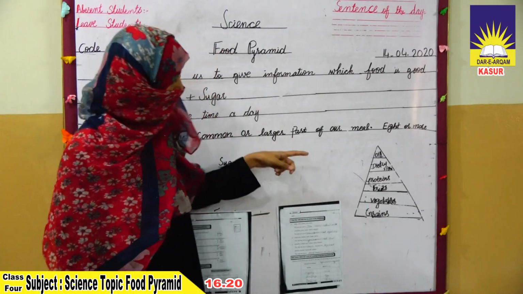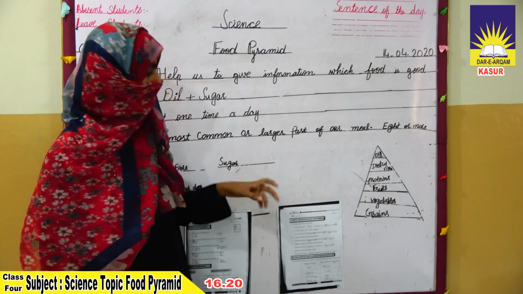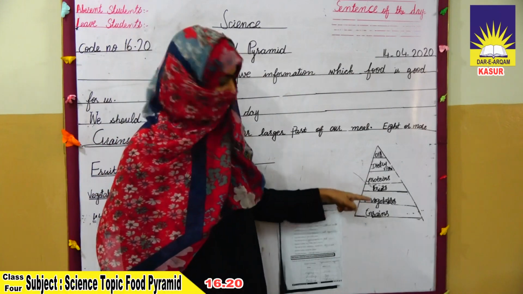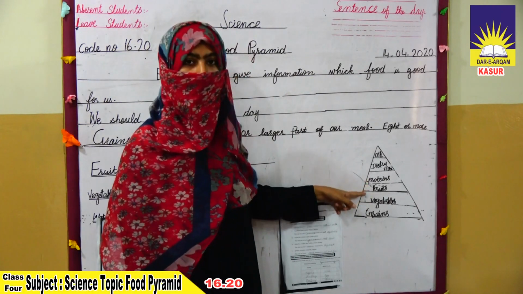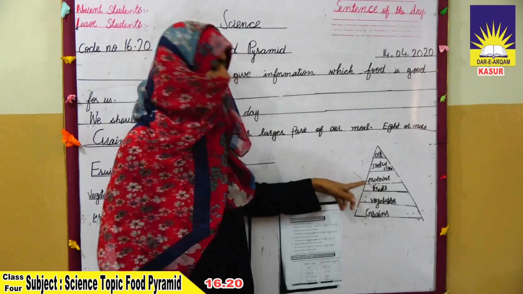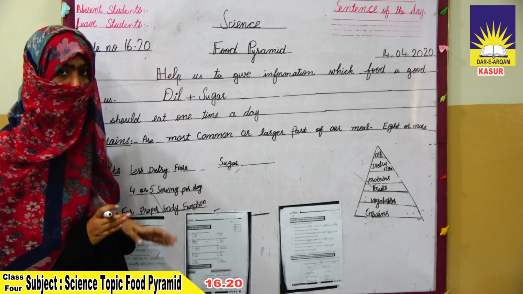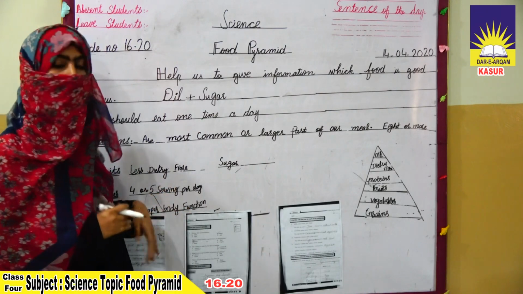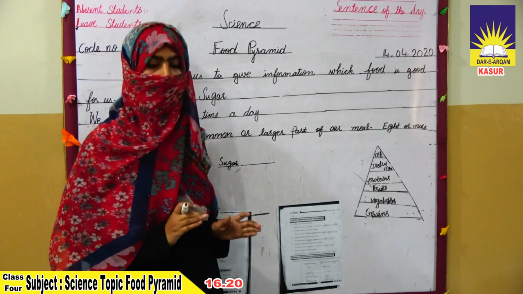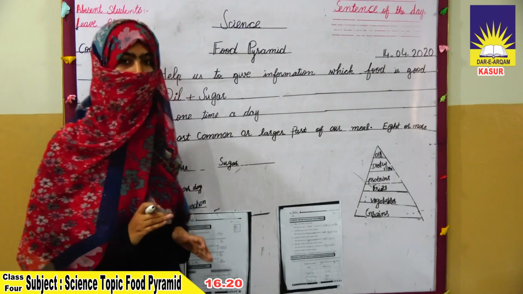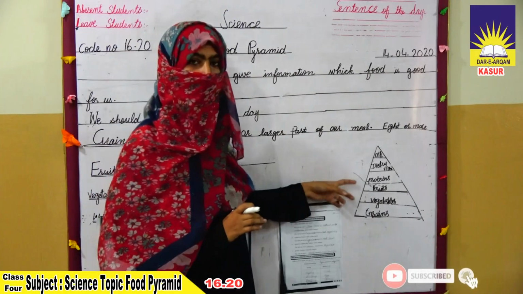Fruits. We have seen that fruits and the vegetables both provide us nutrition and development, but they are placed in different groups. Can you see why they have been placed in different groups? Fruits contain sugar and less dietary fiber. Dietary fiber is used for the removal of excretion. If your food does not contain dietary fiber, or contains less dietary fiber, you cannot remove your waste, so that is why they have been placed in different groups.